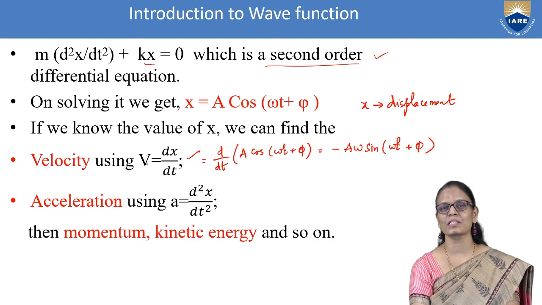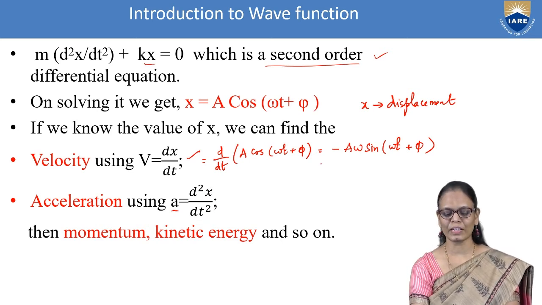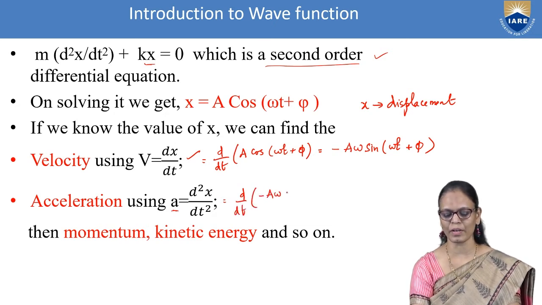Once we get the velocity, you can find the acceleration also. Acceleration is nothing but dv by dt. You can write it as d square x by dt square. So we will now take the derivative of velocity. What did we get for velocity? Minus a omega sine of omega t plus phi.